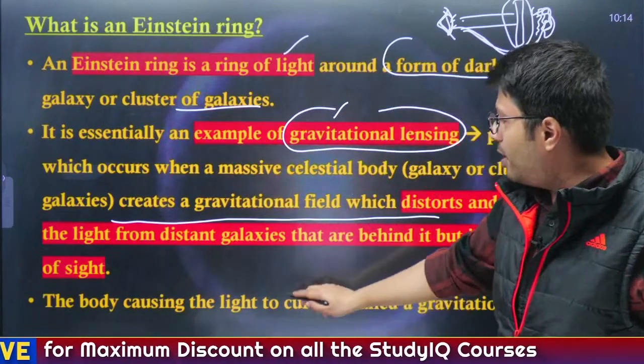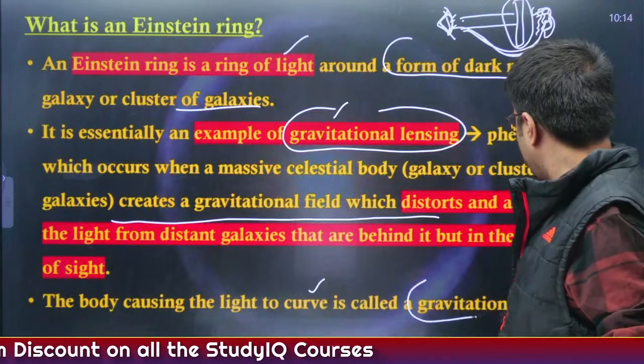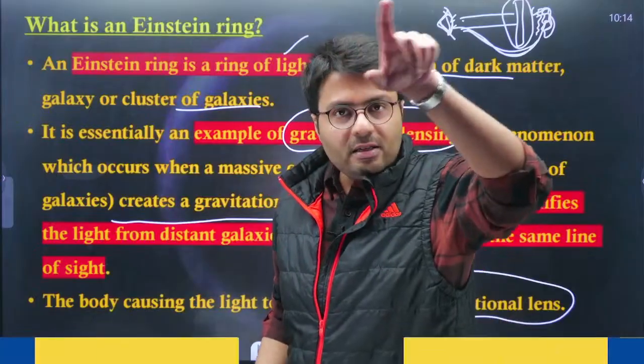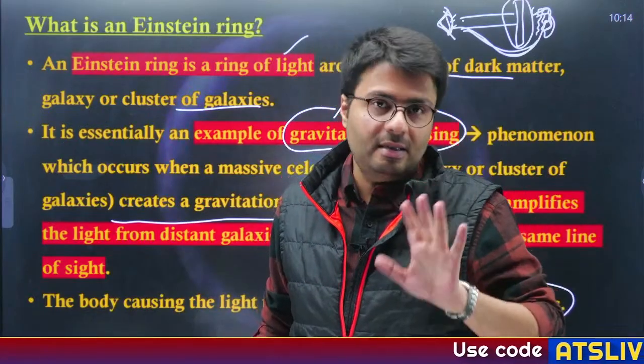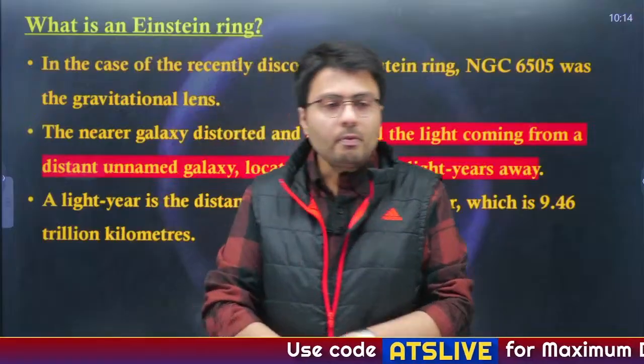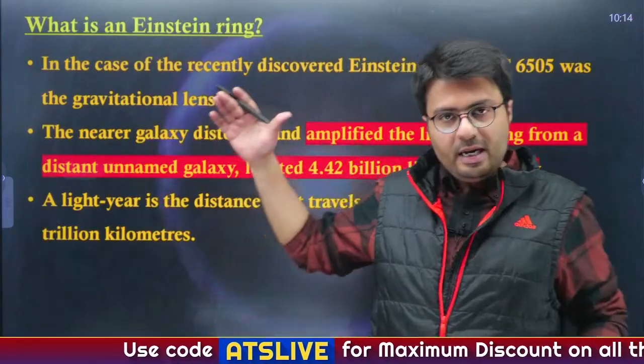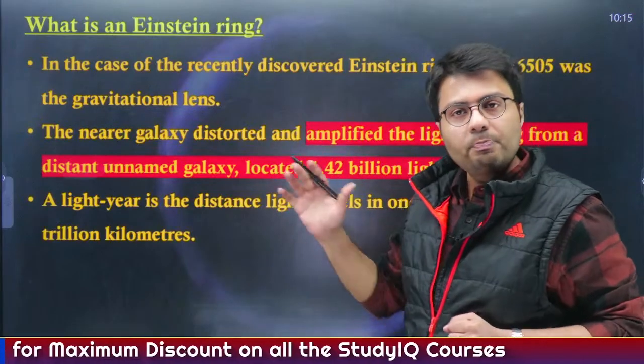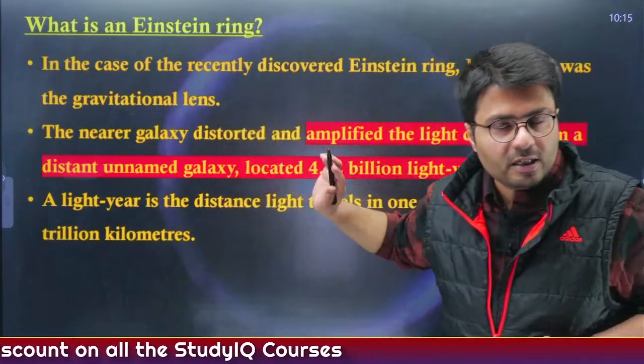So the body causing the light to curve is known as a gravitational lens. This phenomenon is called gravitational lensing, whereas the ring around it is called the Einstein ring, right? Now, the galaxy around which the Einstein ring was spotted was spotted through the phenomenon of gravitational lensing. I have told you that.